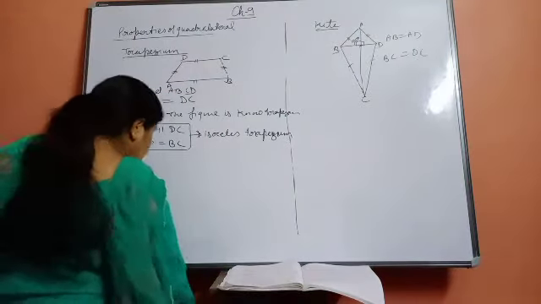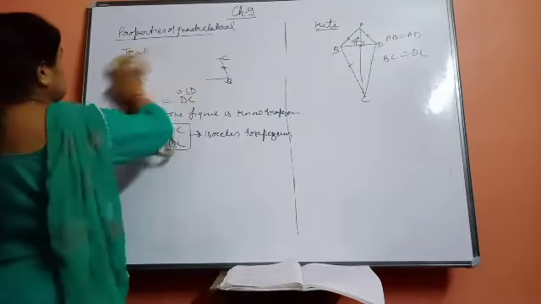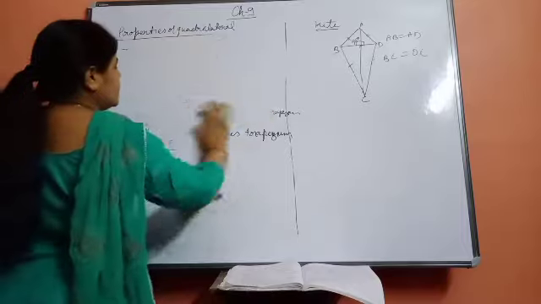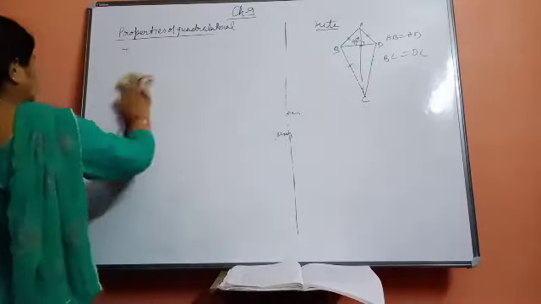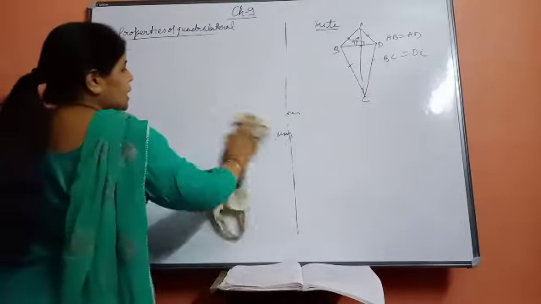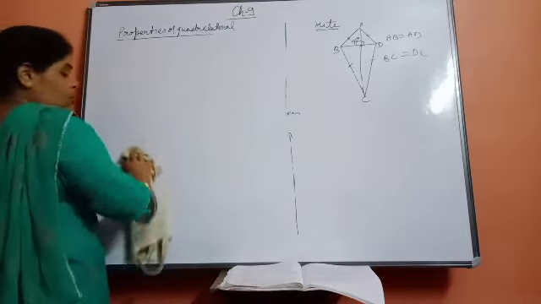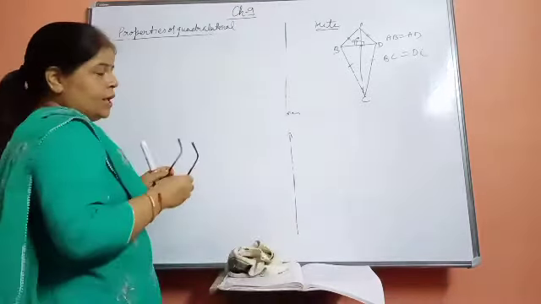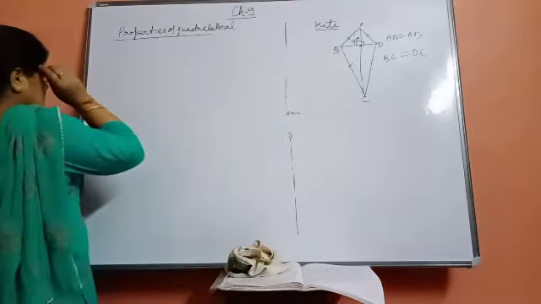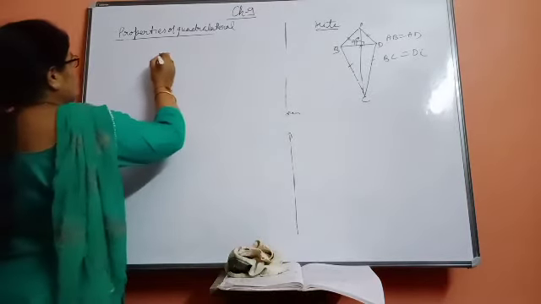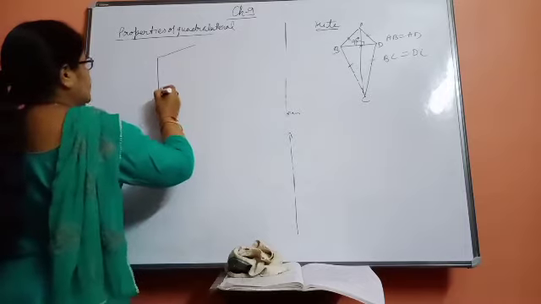You know beta, the sum of the angles of a triangle is how much? Everybody should know the sum of angles of a triangle is always equal to 180 degrees. This property you have learned in class 7. Now we are going to learn about any quadrilateral.